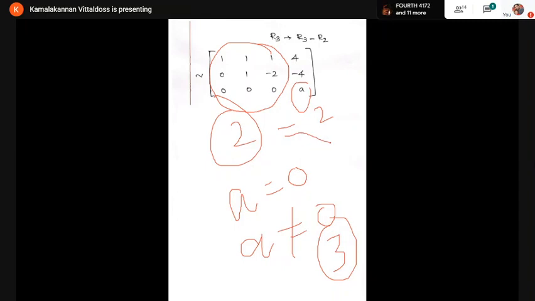Listen, students, listen carefully. The question here is, for what values of A does the given system have a solution. It has a solution means the rank must be equal. So if A takes the value 0, then only rank of A and rank of A comma B must be equal. If A is not equal to 0, then this rank becomes 3, and rank of A is 2, they are not equal. It is inconsistent. But in the problem they've given, for what values of A the system has a solution. Therefore, the A value must be 0. Since the rank must be equal, then only the system is consistent. Therefore, the answer A equals 0. That is, option B is correct.